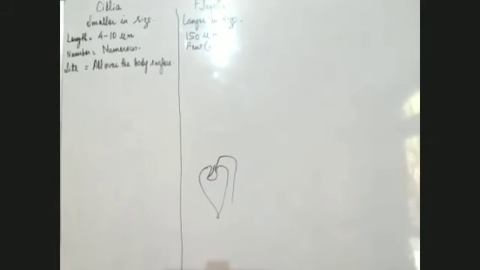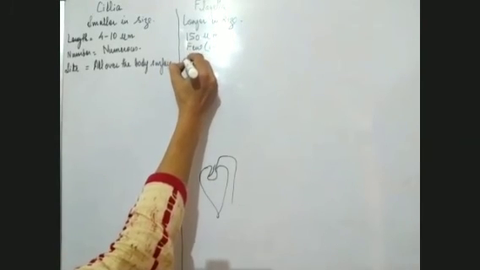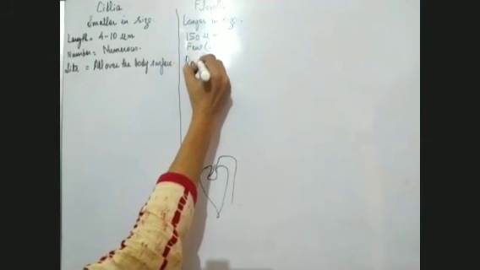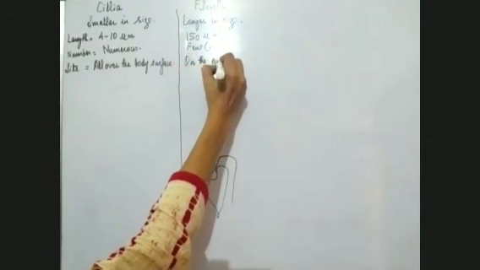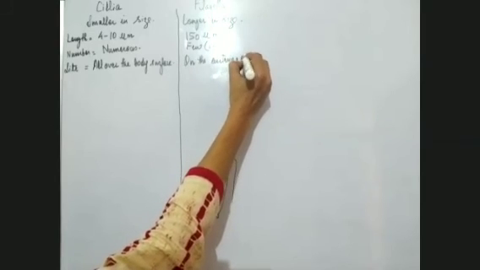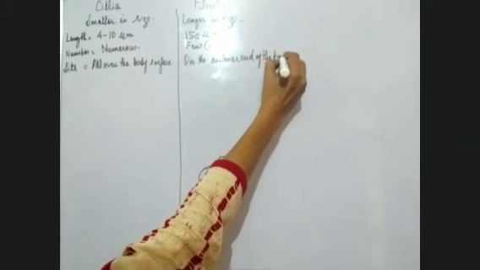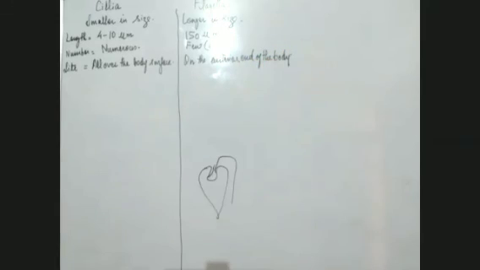That means in Euglena the flagella is present on the anterior side. So the next point we can write: present on the anterior end of the body. This is about the location of cilia and flagella.